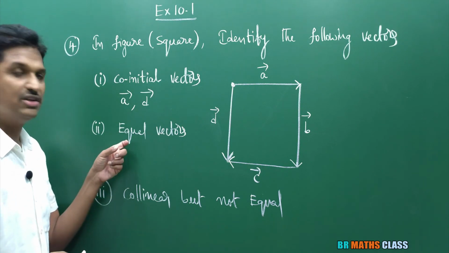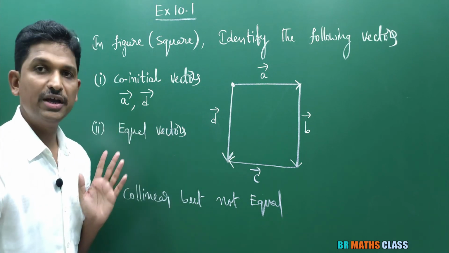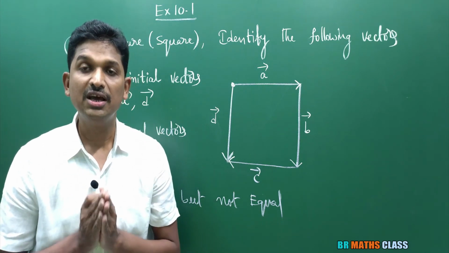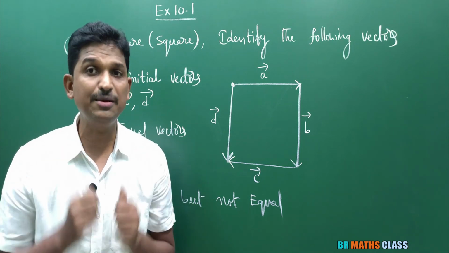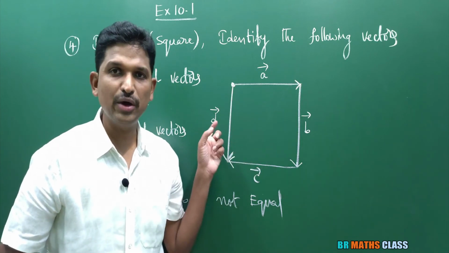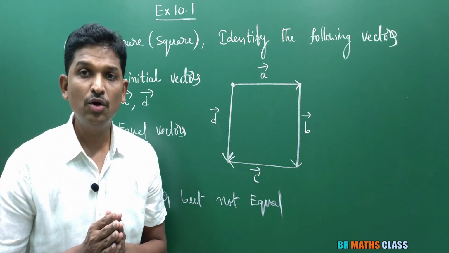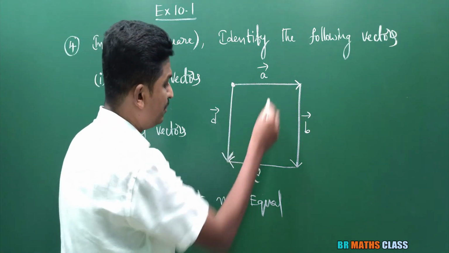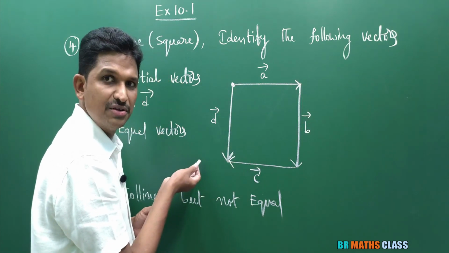Okay. Second one you see, equal vectors. In this diagram, which of the following are equal vectors? You learned this definition. Equal vectors means the vectors which are having same magnitude and same direction. As this is a square, all 4 vectors are having equal magnitude. Now we want which are in the same direction. You observe this vector A bar and C bar. A bar is in this direction, C bar is in the opposite direction.